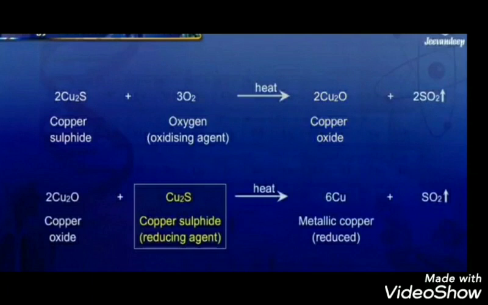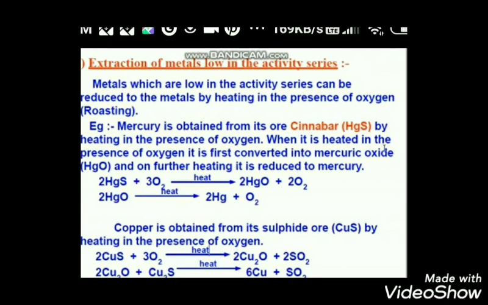So this is the reaction involved in the extraction of metals which are low in the activity series. If you want to summarize metals which are low in the activity series, we can write equations like these, children.